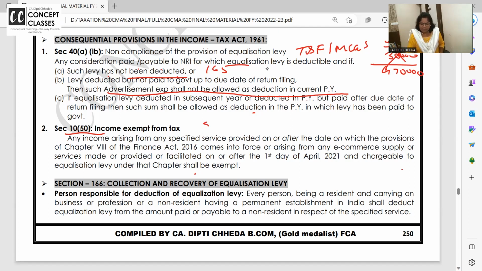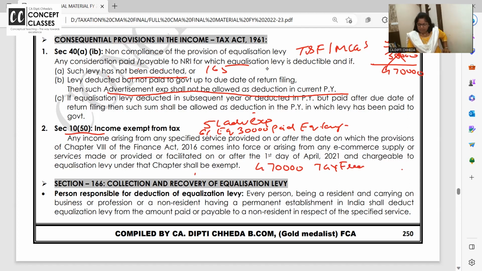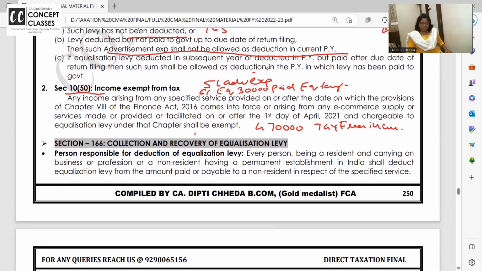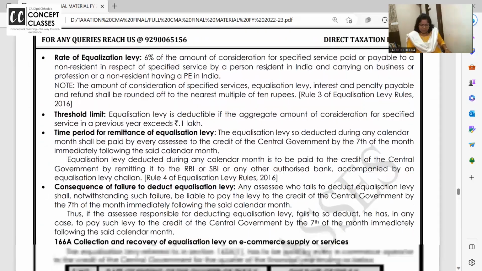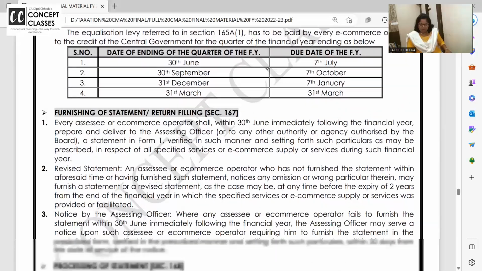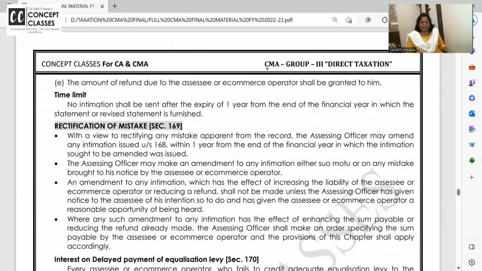यहाँ लिखो, एग्जाम्पल लिखो. 5 लाख एडवर्टीजमेंट. 6% पेड. काट के पे भी कर दिया आपने. 470 टैक्स फ्री इनकम. You can take it outside India. There is no tax on that. Okay. Now some theory part is there, but I hope it is clear. अभी तक जो पढ़ाया, how they will submit the statement and all.